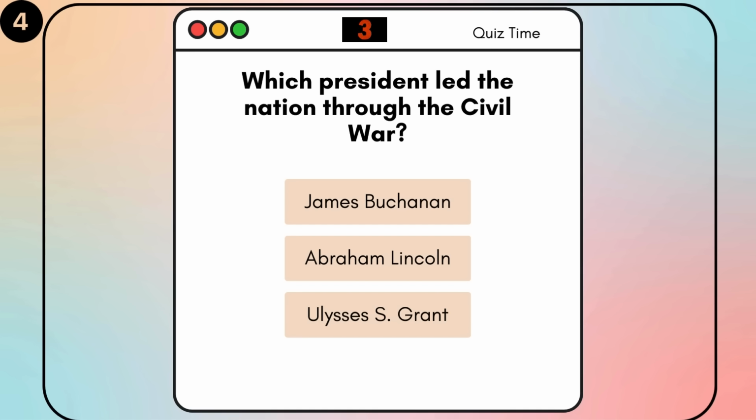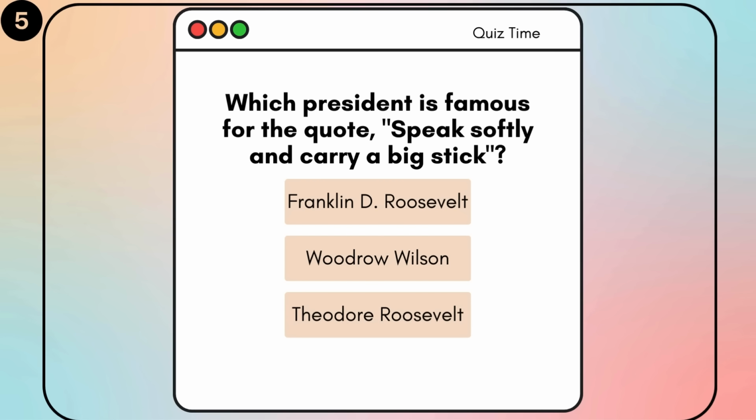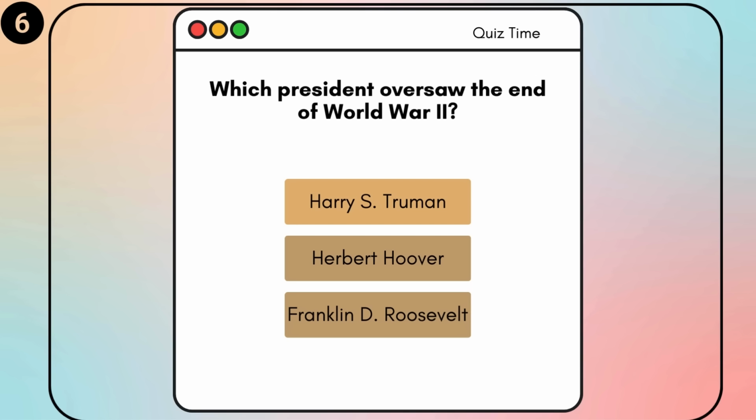Abraham Lincoln. Which president is famous for the quote, "Speak softly and carry a big stick"? Franklin D. Roosevelt, Woodrow Wilson, Theodore Roosevelt. Franklin D. Roosevelt. Which president oversaw the end of World War II? Harry S. Truman, Herbert Hoover, Franklin D. Roosevelt.